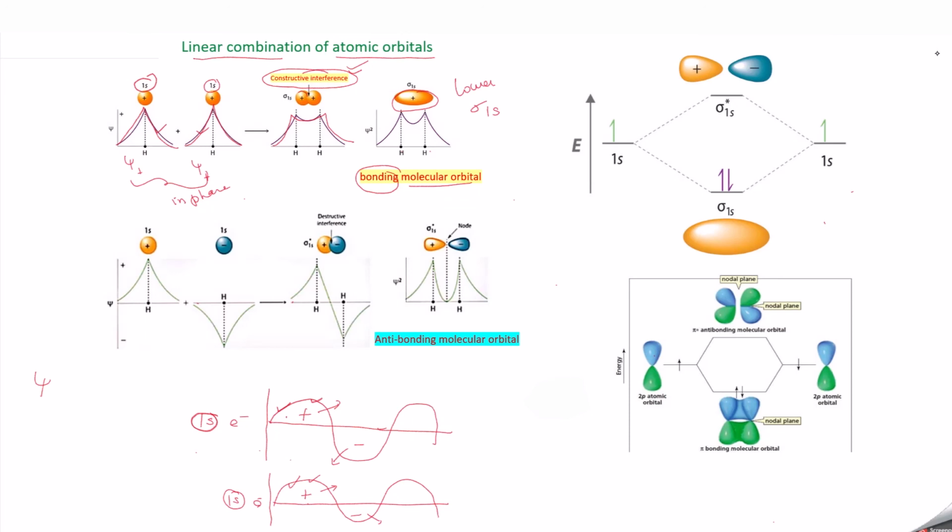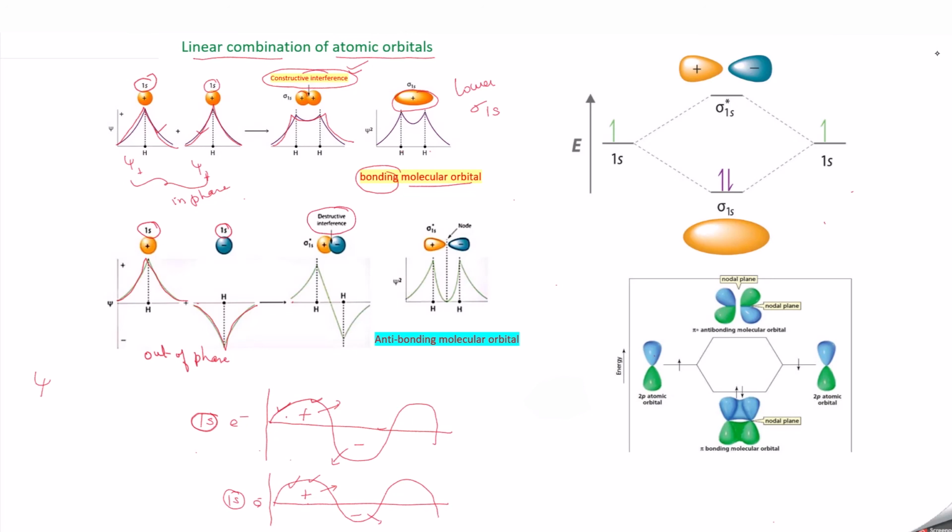So here you have the 1s orbital of one hydrogen whose wave function is positive, and another 1s orbital of another hydrogen whose wave function is negative. So this is positive and this is negative. These two wave functions are out of phase. So when they meet each other, they are not added up, instead they get subtracted. They are out of phase, so they get subtracted, and you will be getting a molecular orbital which is mainly due to